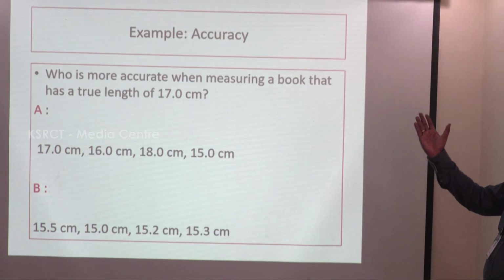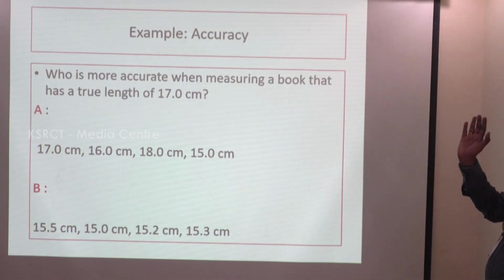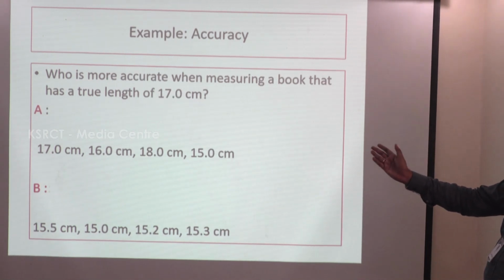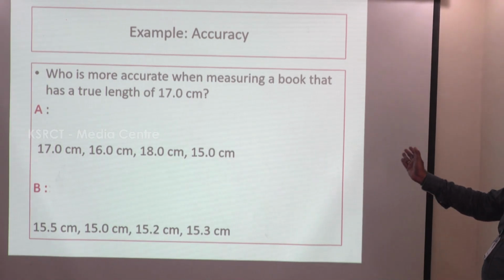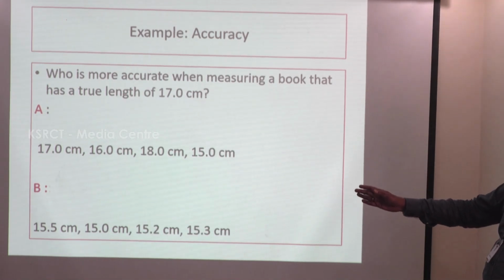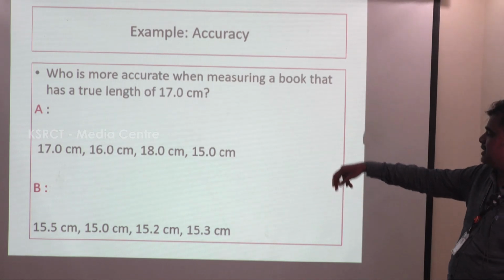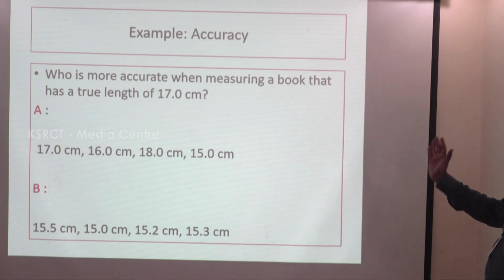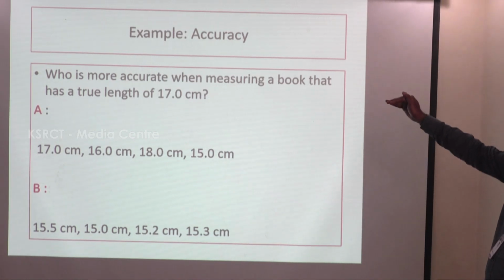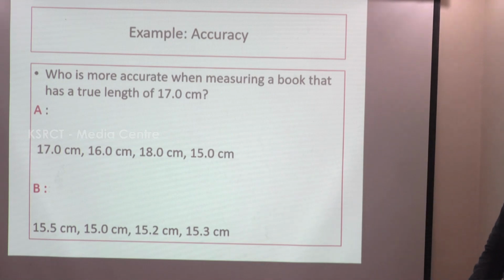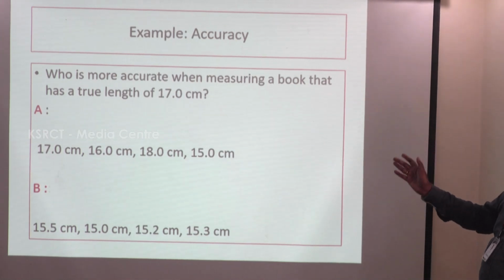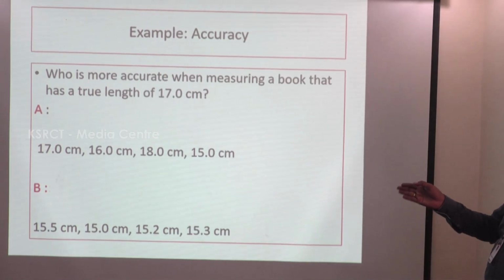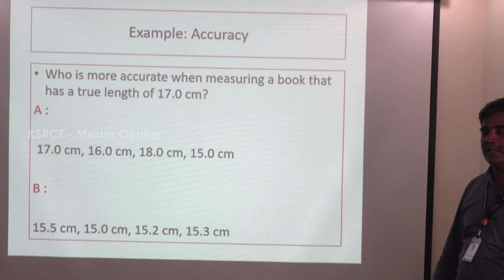Example of accuracy: which is more accurate when we measure a book of 17 centimeters? Readings of 17 centimeters, 16 centimeters, 18 centimeters, 15 centimeters, with a difference of 1 centimeter, and then 15 centimeters each. First, A is not an accurate value, because it gives 17, 15 or 18 centimeters; only the 17 centimeter reading is close. The remaining three sets are not accurate because they are not close to the true value. Second, B is nearly the closest in accuracy.